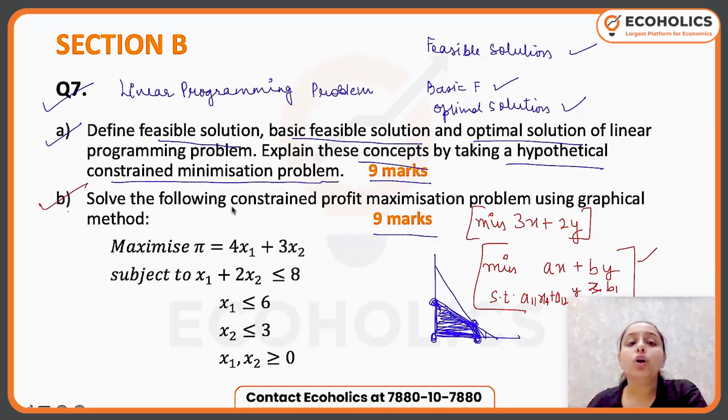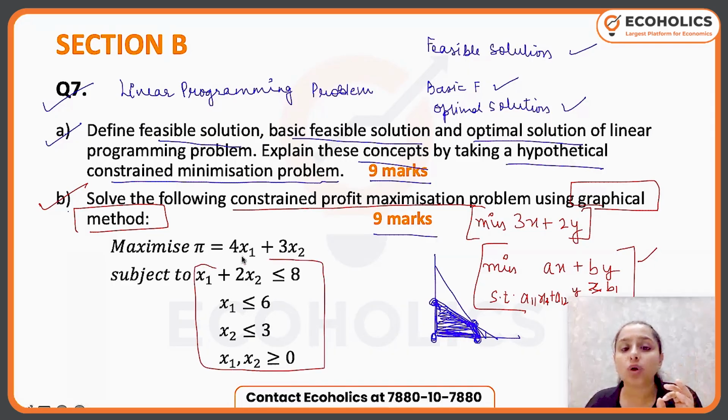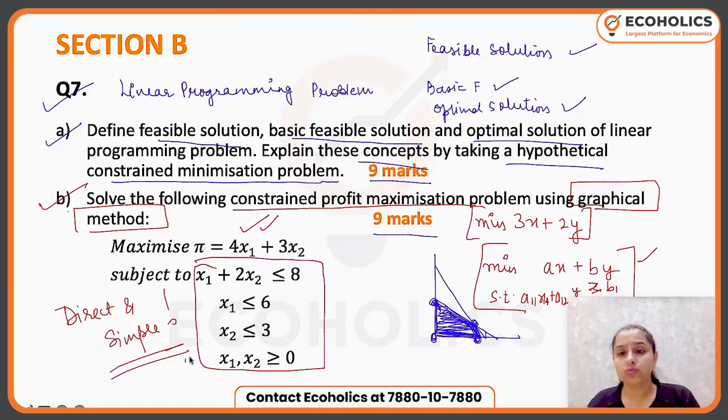Then part B was about solving the profit maximization problem using the graphical method. Now, how do you solve using the graphical method? You will first plot all of these constraints. Then you will find the feasible area, the feasible region. Then from the feasible region you will get your optimal solution, basically that value of x1, x2 which is actually going to maximize this. So this is a very direct and simple question to do. Very direct and very simple. You just have to plot them.